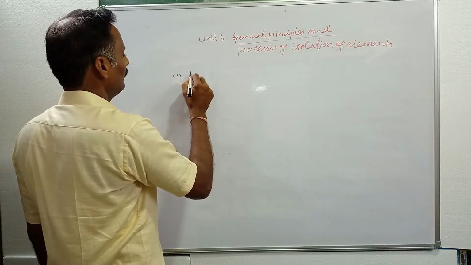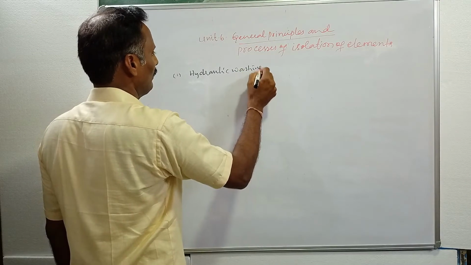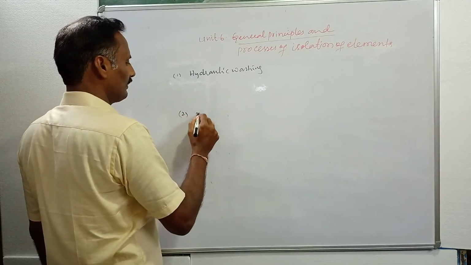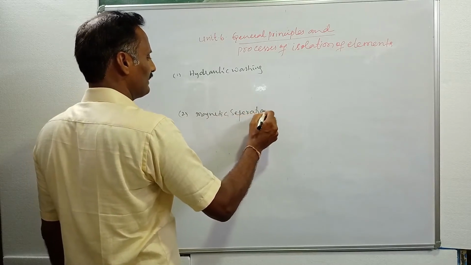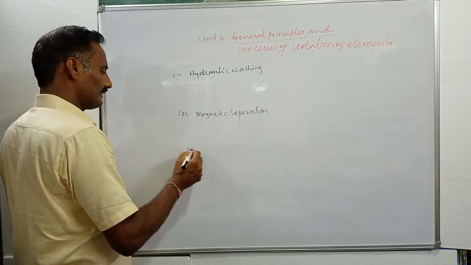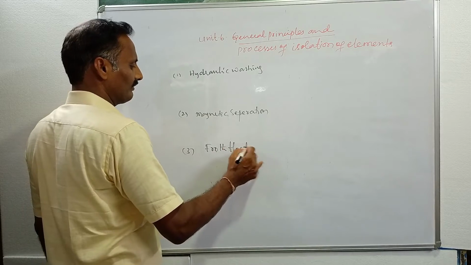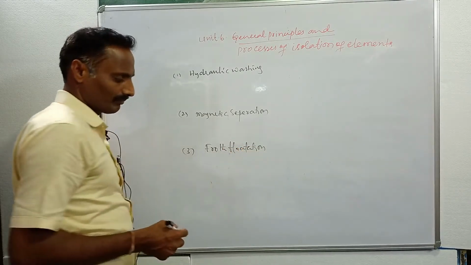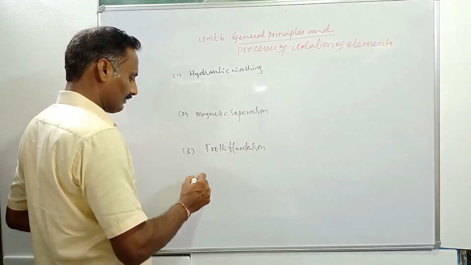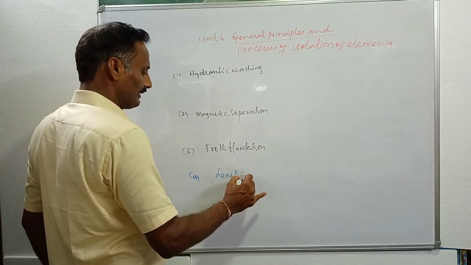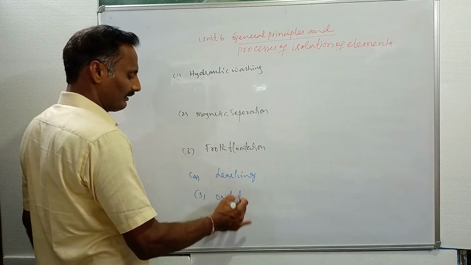The first one is hydraulic washing, the second is magnetic separation, the third is the froth flotation technique, the fourth is the leaching technique, and the fifth is oxidation and reduction methods.